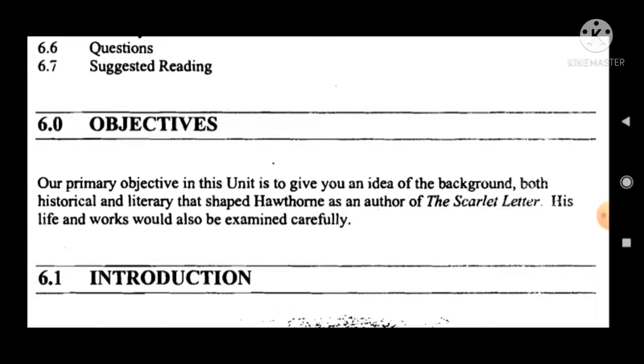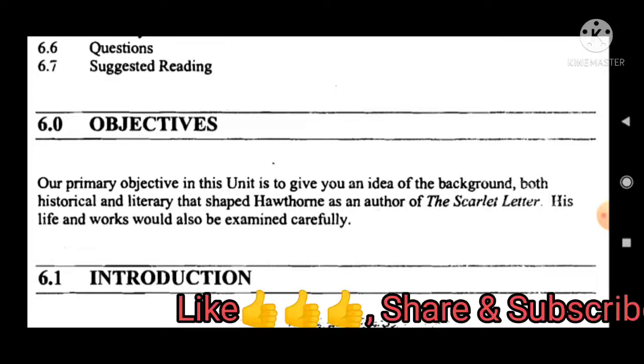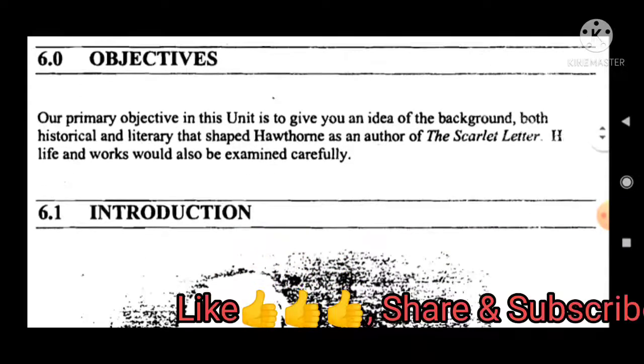Okay, so who was the author of The Scarlet Letter? Here is a NET question you can ask. You can write it in the NET exam also. The Scarlet Letter, it's a very important question from your exam point of view. Okay, so the author is Hawthorne. Hawthorne as an author of The Scarlet Letter. His life and works would also be examined carefully.